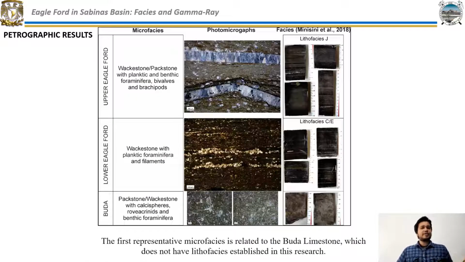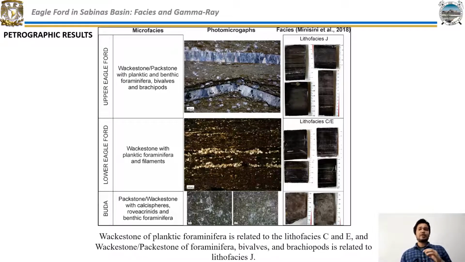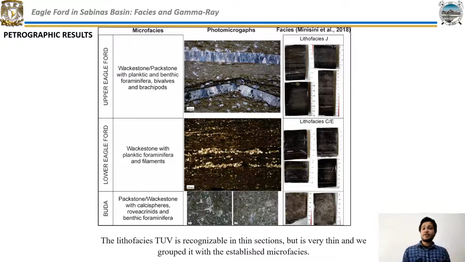The first representative microfacies is related to the Buda limestone, which does not have lithofacies established in this research. Wackestone of planktonic foraminifera is related to lithofacies C and E, and wackestone-packstone of foraminifera, bivalves and brachiopods is related to lithofacies J. The lithofacies TUV is recognizable in thin sections, but it's very thin, and we group it with the established microfacies.